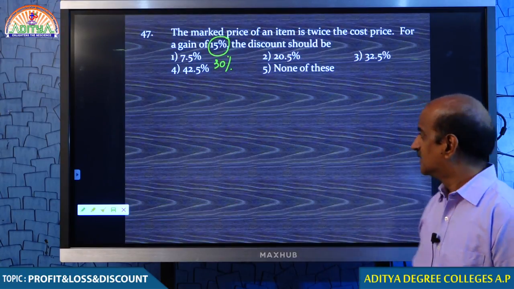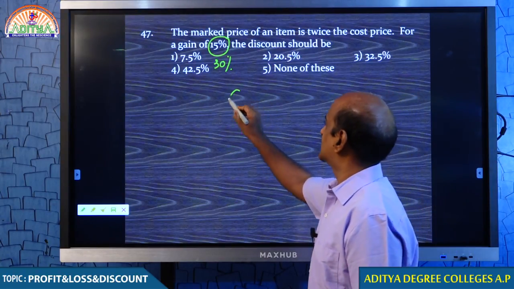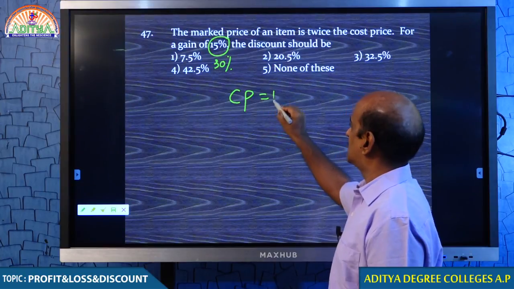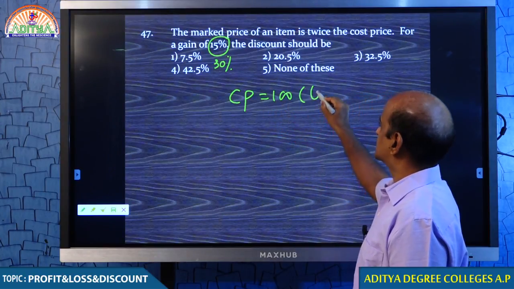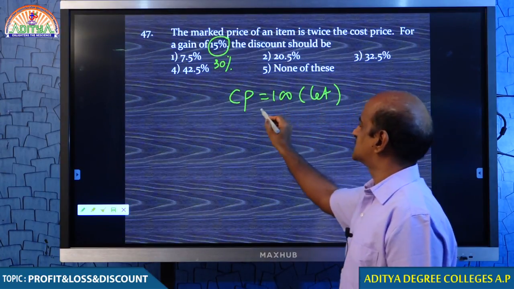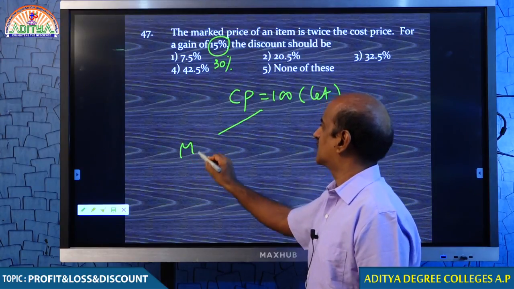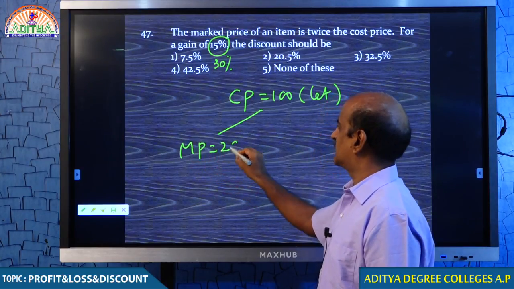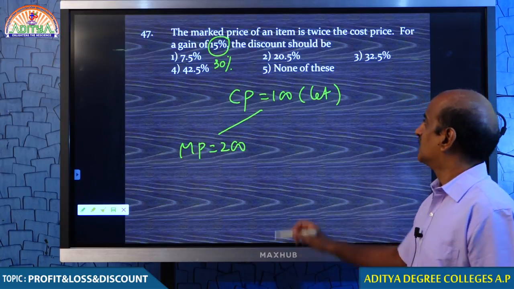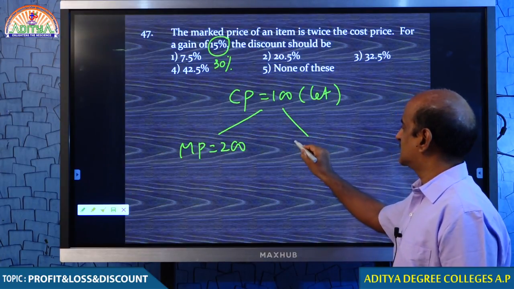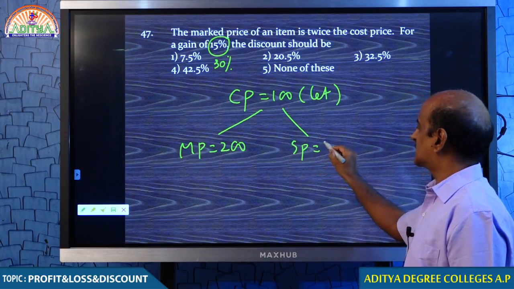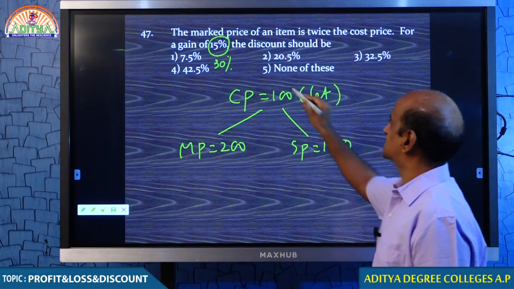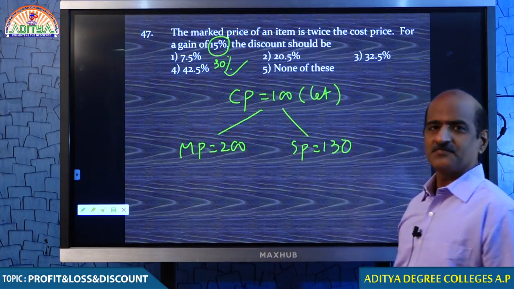Excellent, I appreciate. Once again, if you consider the cost price as 100 rupees, market price is 200. How do you know? Because twice the cost. But you wish to sell the article for 130, because you are expecting a profit of 30.